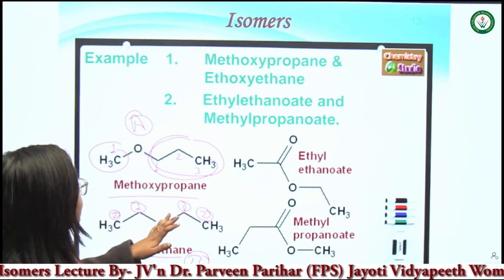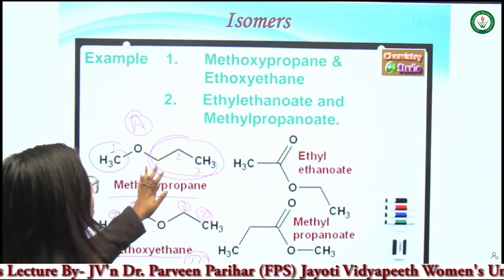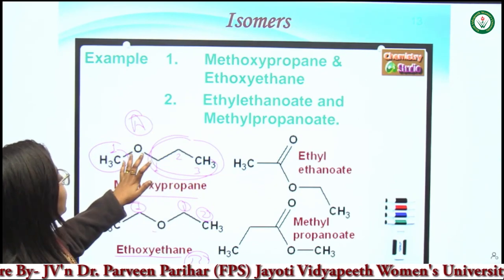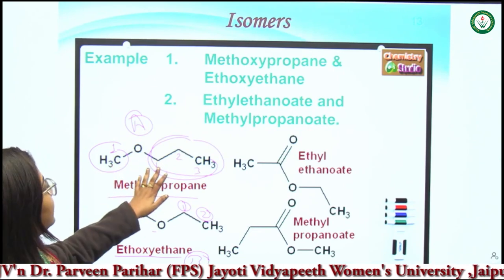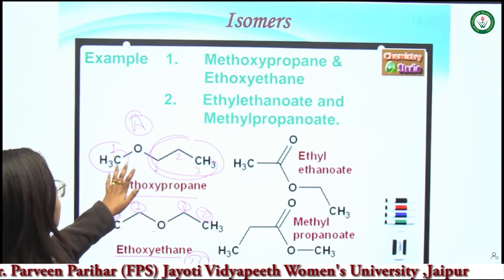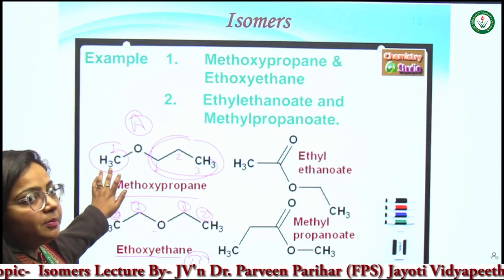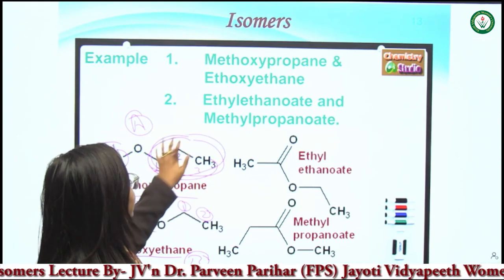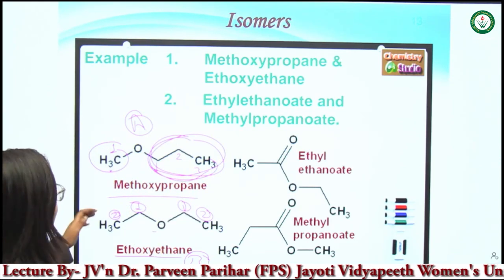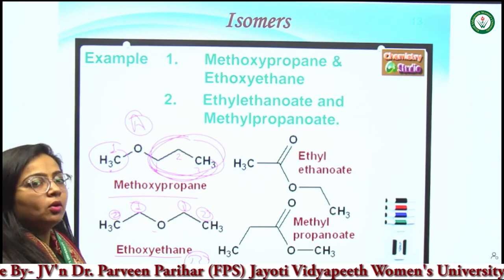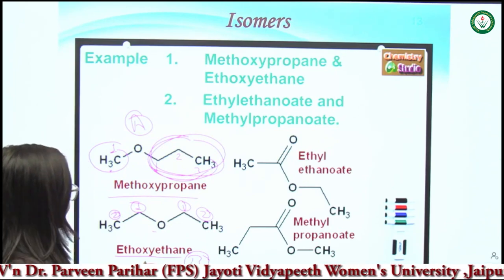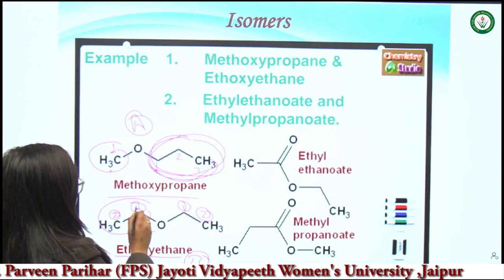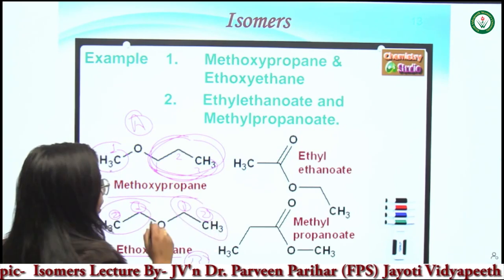But in molecule A, one side has only 1 carbon and the other side has 3 carbons, whereas in ethoxyethane both sides of the oxygen contain 2 carbons.